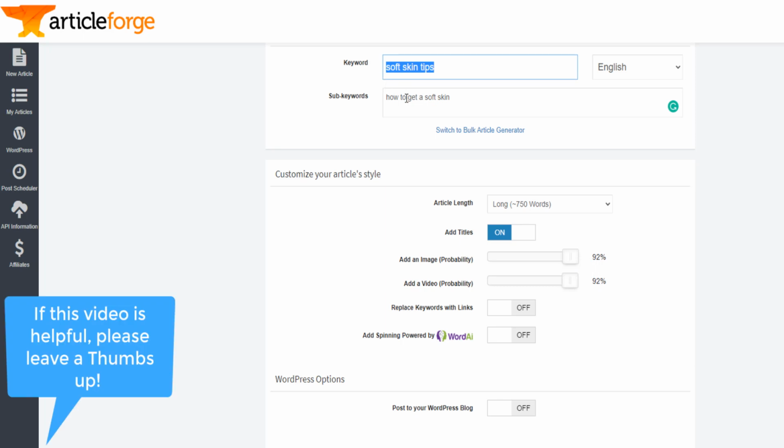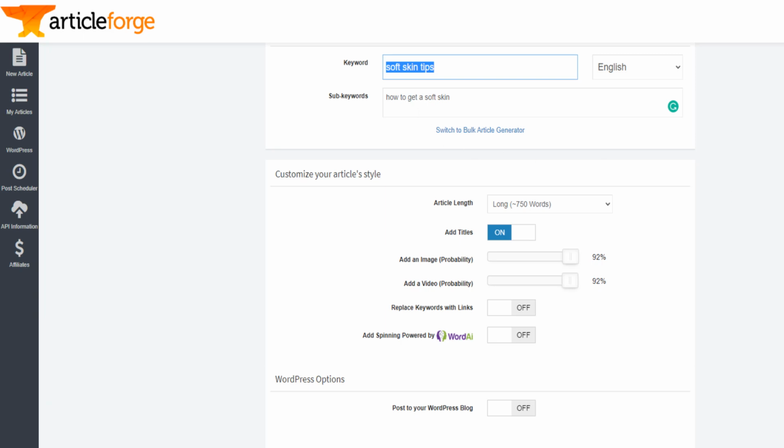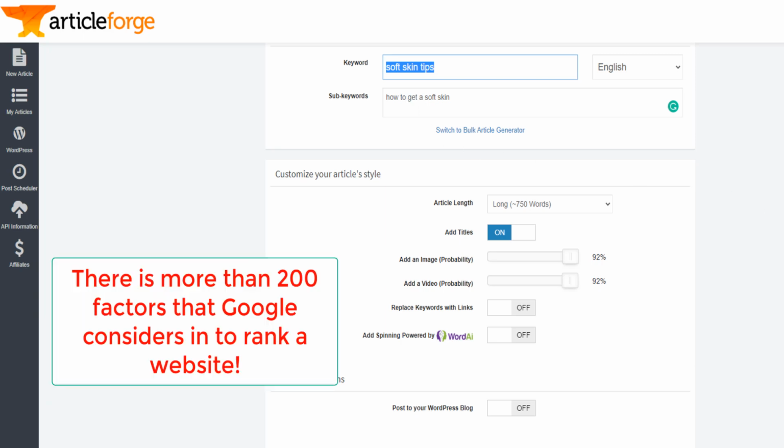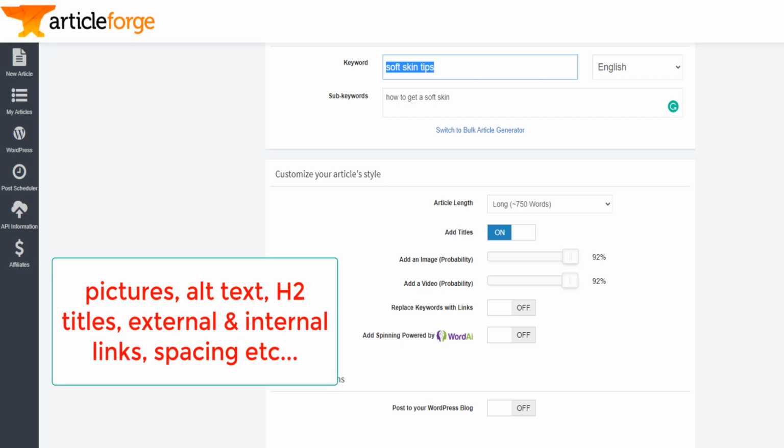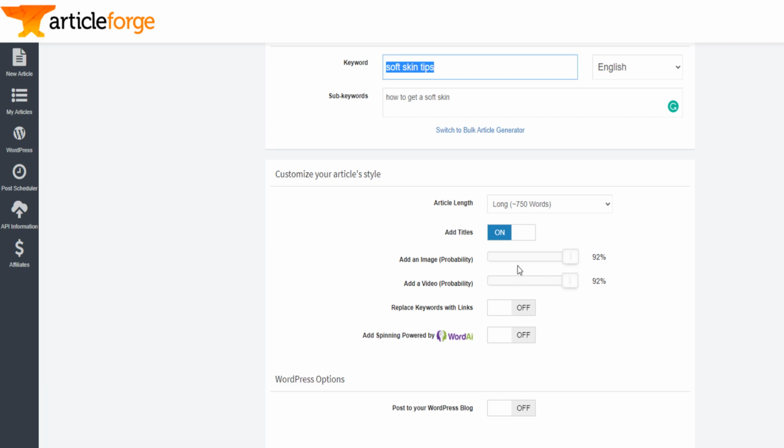Because like I covered a lot in my videos, Google cares about a lot of factors, including catchy titles, H2 titles within the article, tags, external links, internal links, pictures, videos, anything that is visually attractive. That's why you increase or decrease the likelihood of having a video or a picture.